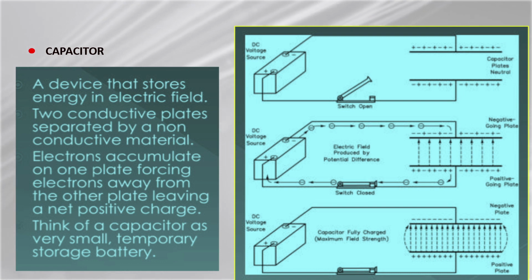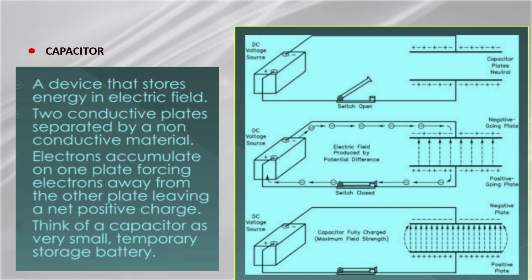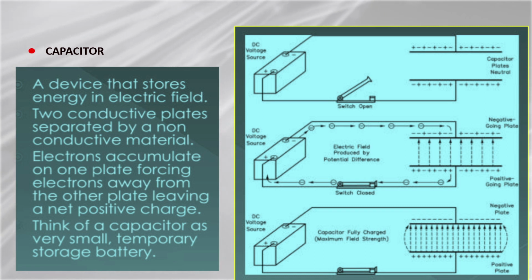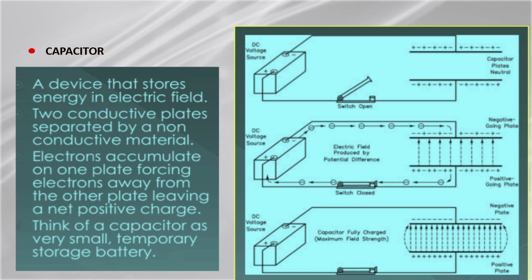So two conductive plates are separated by a non-conductive material. This is one property. Then electrons accumulate on one plate, forcing electrons away from the other plate, leaving a net positive charge. You can see here one plate is becoming positive and one plate is becoming negative. That means an electric field is being created here, which is very useful for working as a capacitor. Once this energy is stored, it can also work as a temporary storage battery.